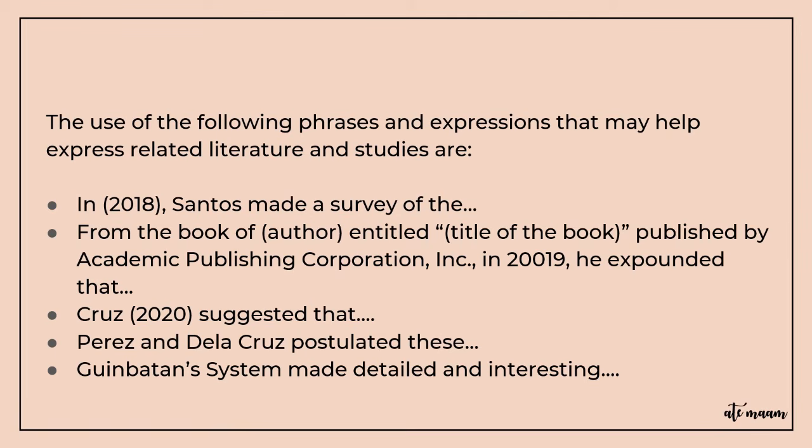So you have, for example, "In 2018, Santos made the survey from the book of author blank entitled blank, published by Academic Publishing Corporation in 2019. He expounded that." So you can also use this kind of format in which you are stating the book title and the author of the specific book. You may take note of these phrases. Maybe you can use them in your review of related literature.